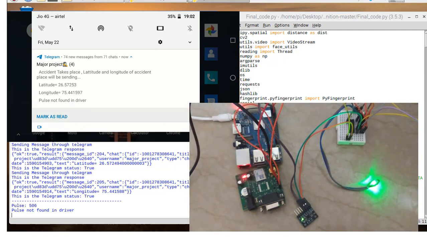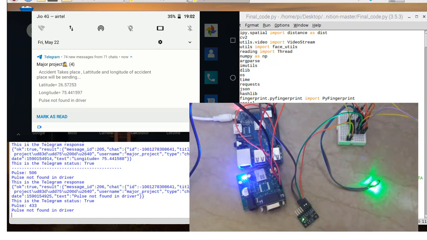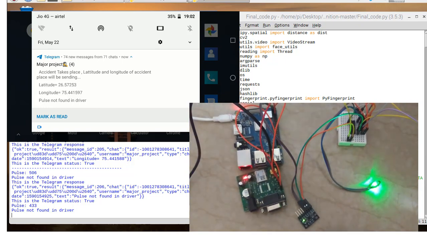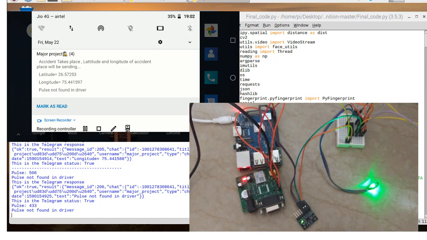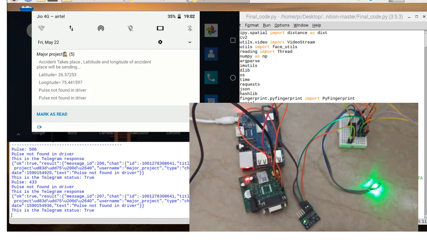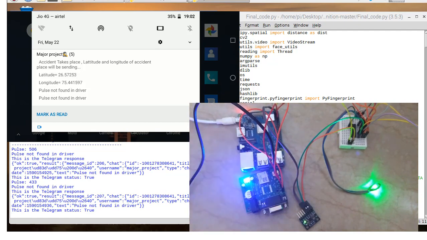As you can see, I am not holding the pulse sensor. That means there is no pulse. And on the mobile screen a message is coming that pulse is not found in driver. If the message that pulse is not found in driver comes 3 times, then the program will terminate.